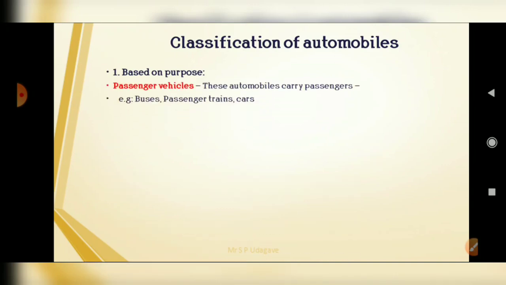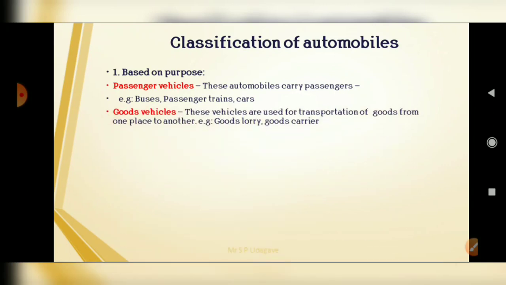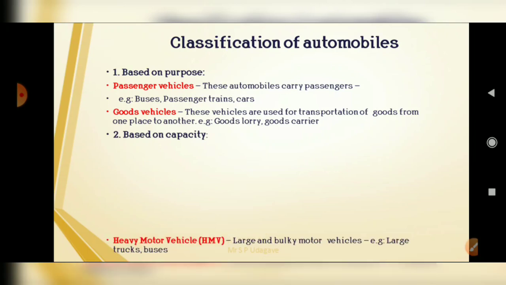First, that is a passenger vehicle. These automobiles carry passengers, that is a bus, passenger trains and cars. Second, goods vehicles. These vehicles are used for transportation of goods from one place to another, that is a goods lorry or a goods carrier. Second classification is based on the capacity.